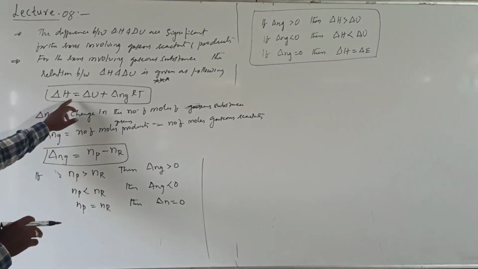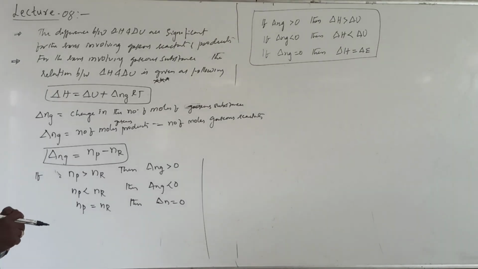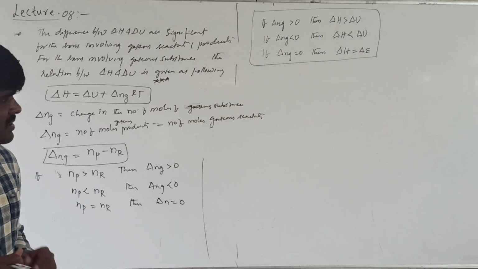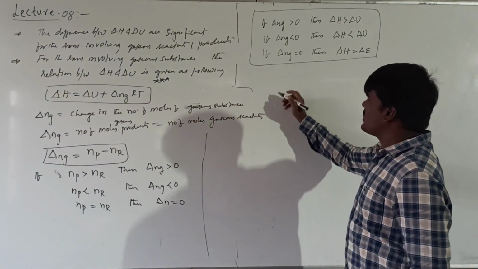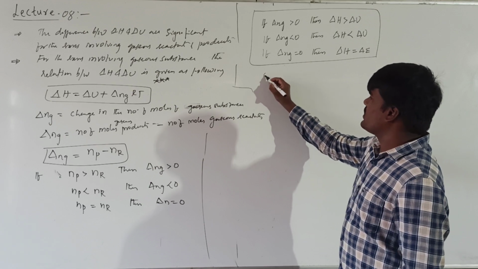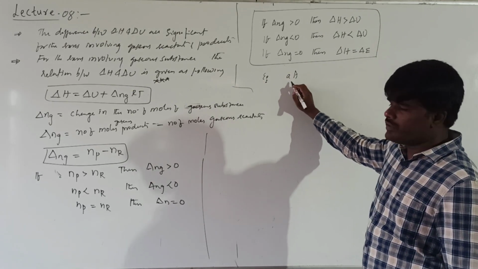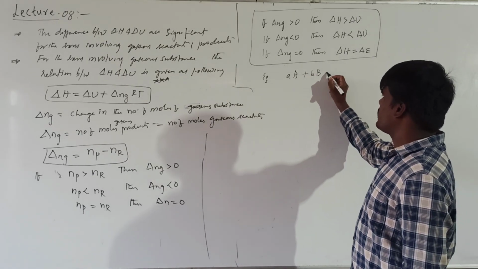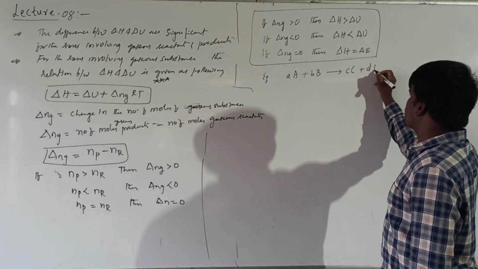This is the relation between delta H and delta U for a gaseous reaction: delta H is equal to delta U plus delta Ng RT, where delta Ng is the change in the number of moles of gaseous substances. Now let us see one or two examples in order to understand this in a better way. Suppose you have a chemical reaction in which a moles of A react with b moles of B to give rise to c moles of C and d moles of D.